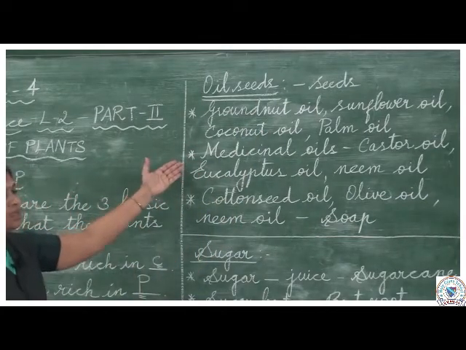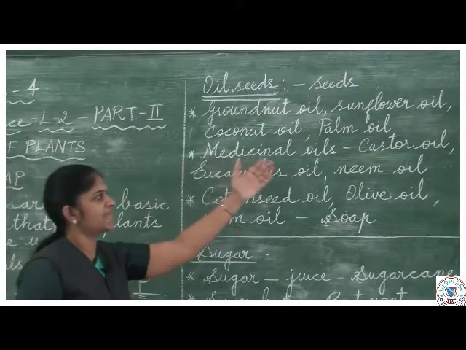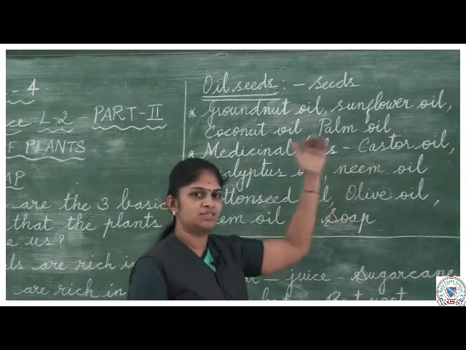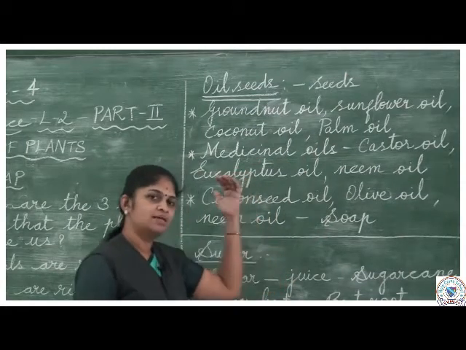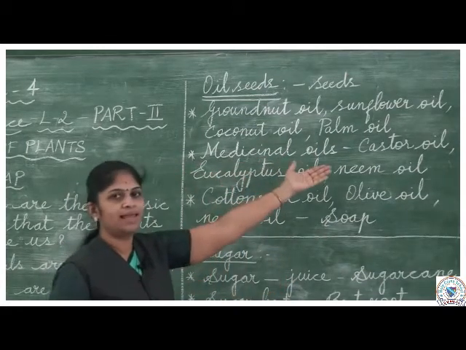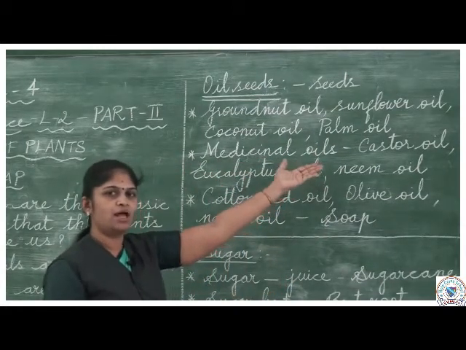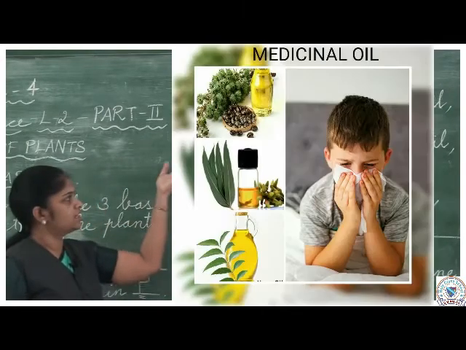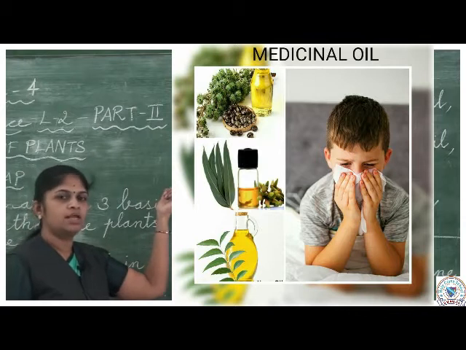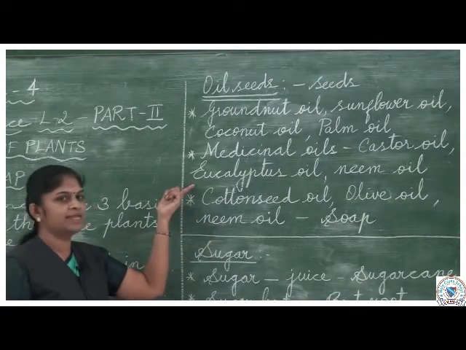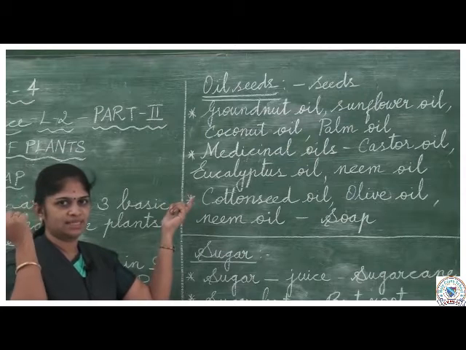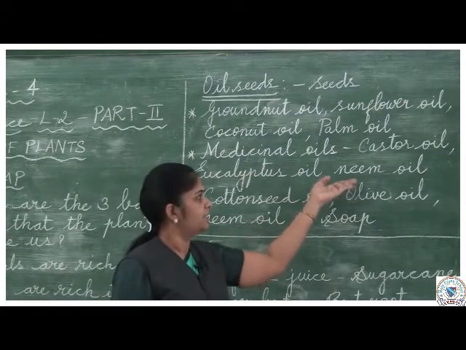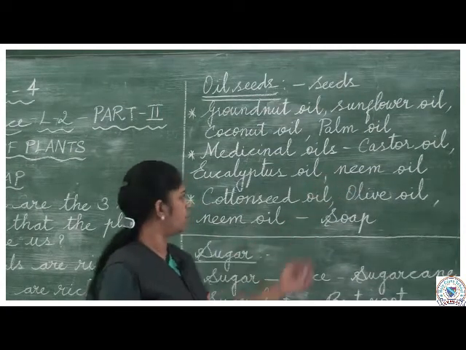Then number 2, medicinal oils. Castor oil. Your grandmother will instruct you, whenever you get stomachache, to apply castor oil around your belly, isn't it? So that castor oil is also a medicinal oil. And eucalyptus oil. Eucalyptus oil is mainly used for headaches, isn't it? Then neem oil. Neem oil is also a medicinal oil.